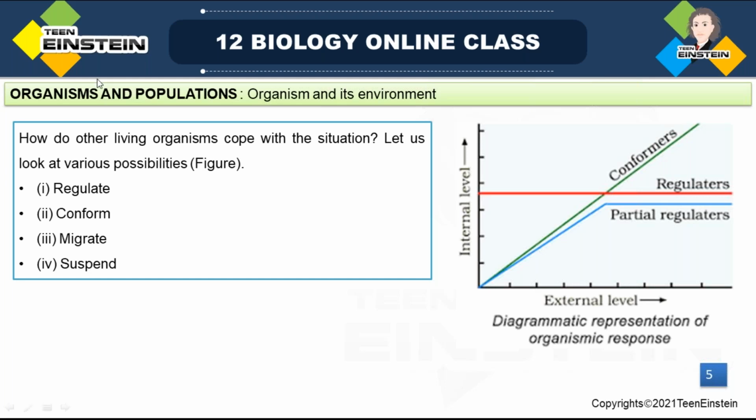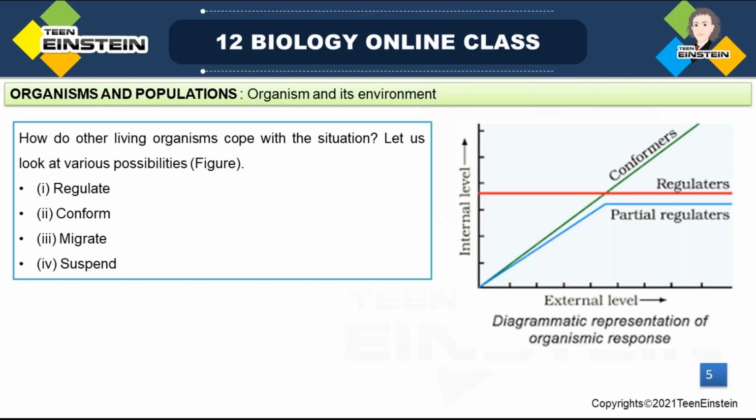So what is the third one? Migrate. You have to understand the concept. First one is regulate, which means they are trying to regulate that feature, like regulating the temperature. Next is conformers. Conformers means that according to the surroundings, they change the temperature or osmotic concentration and all.